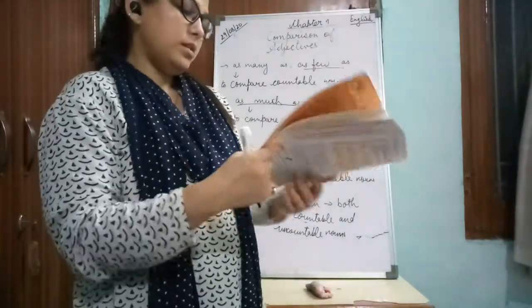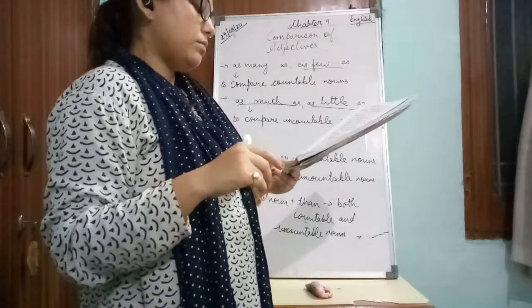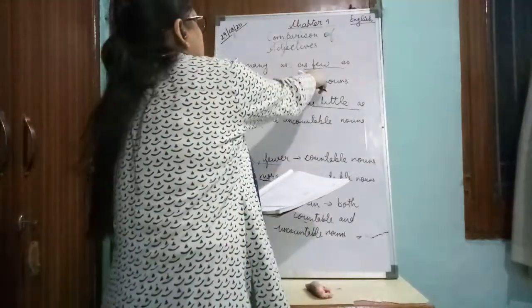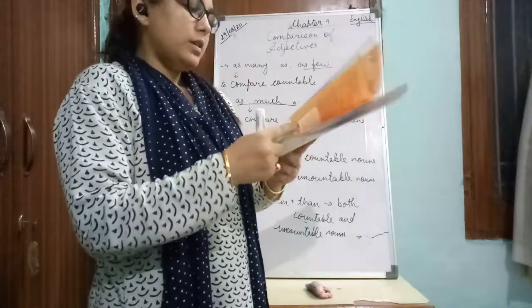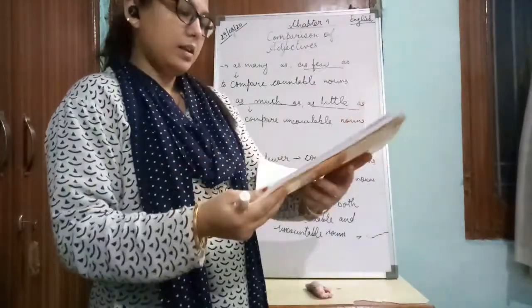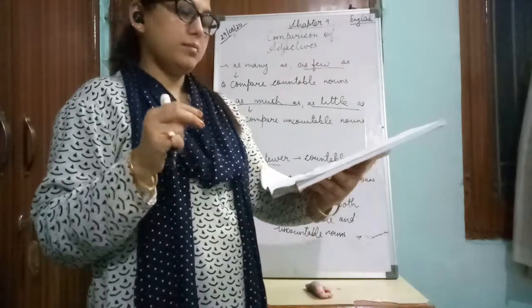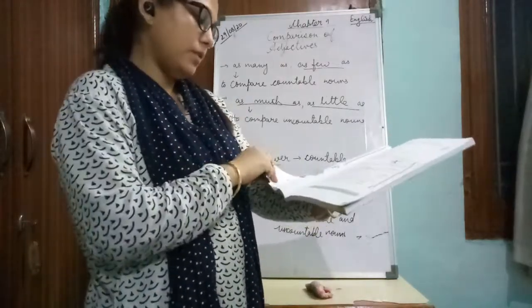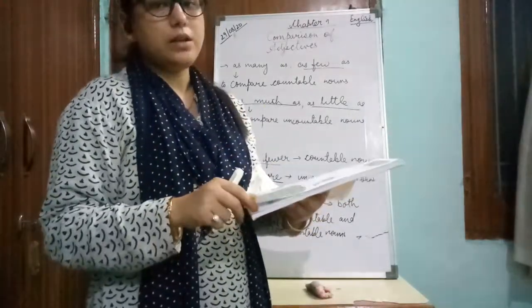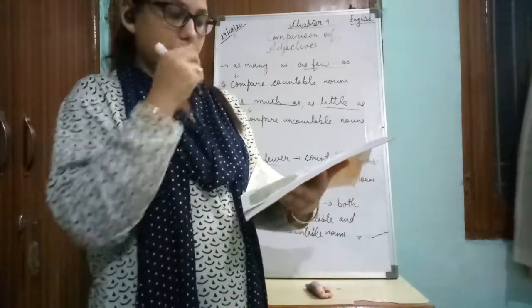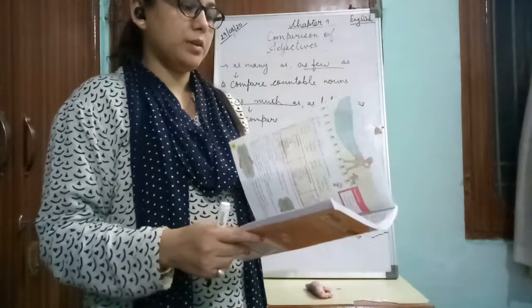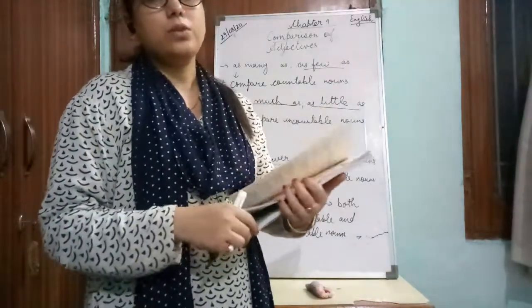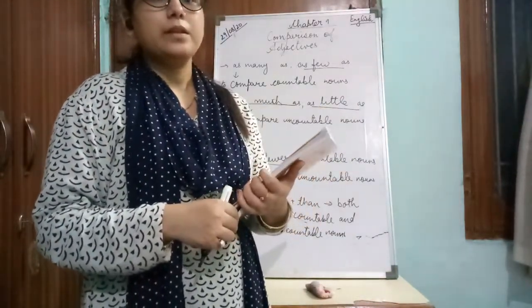Okay, now children, again we have an exercise question based on as many as, as few as, as much as and as little as. We have discussed this in the class, so please try to fill it up by yourself. The PDF is already sent, so please cross check your answers. Okay. Now children, as your homework, please read these two chapters which we have read in today's module. Okay. Thank you children.